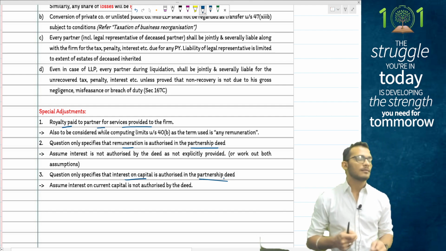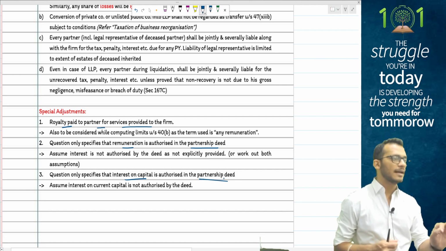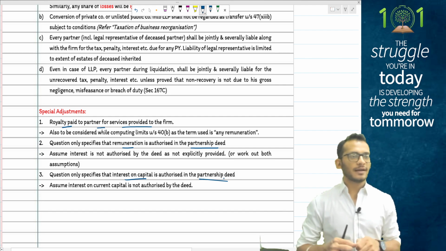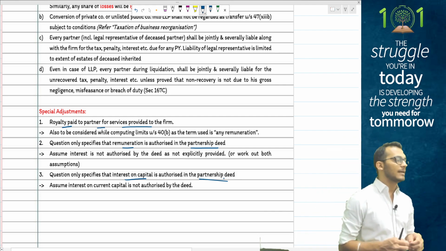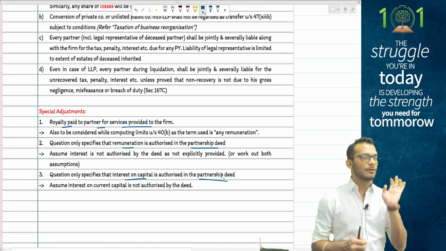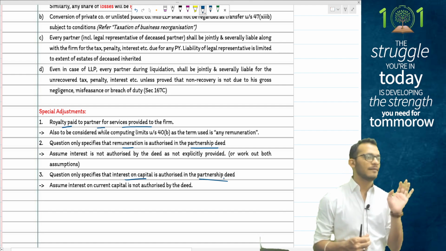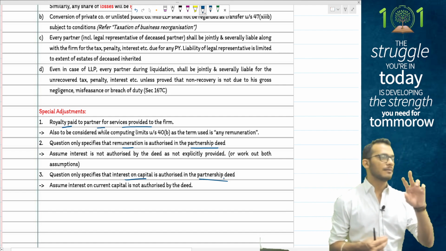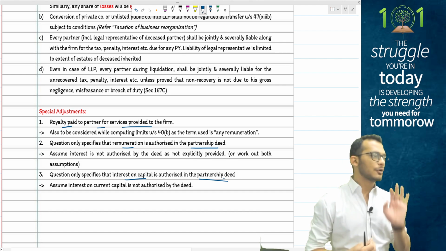Normally inventory is valued at cost or NRV, whichever is lower, but if the entity is getting dissolved, it will only be valued at NRV, even if NRV is higher. It doesn't matter. You will value at NRV and the extra profit will be added to your computation.